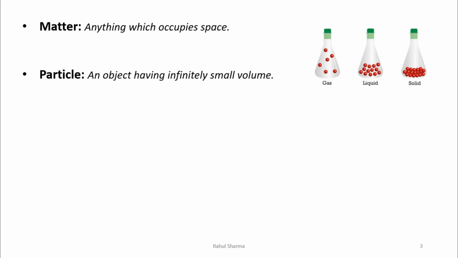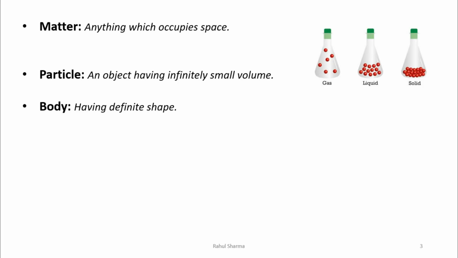Now the next important term is particle. What is particle? Particle is an object which has infinitely small volume but has mass which can be considered to be concentrated at a point. That is a particle. And the next one is body. Body actually has a definite shape and consists of number of particles. If I want to compare the matter, particle and body, I can say that if you talk about a home, it is a body. Its constituents like its bricks and sand, it is the matter with which we create the home. And the particle means if I go for a tiny particle of sand, that is known as actually the particle.